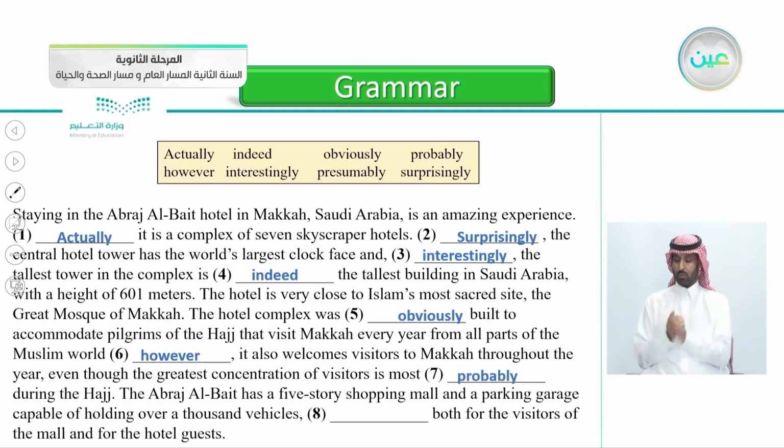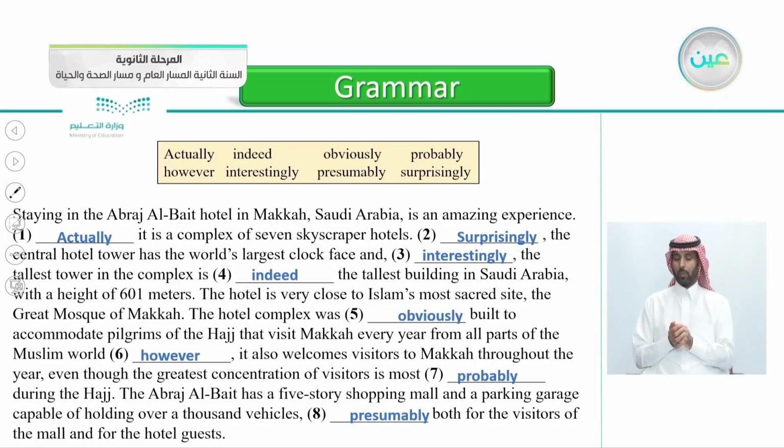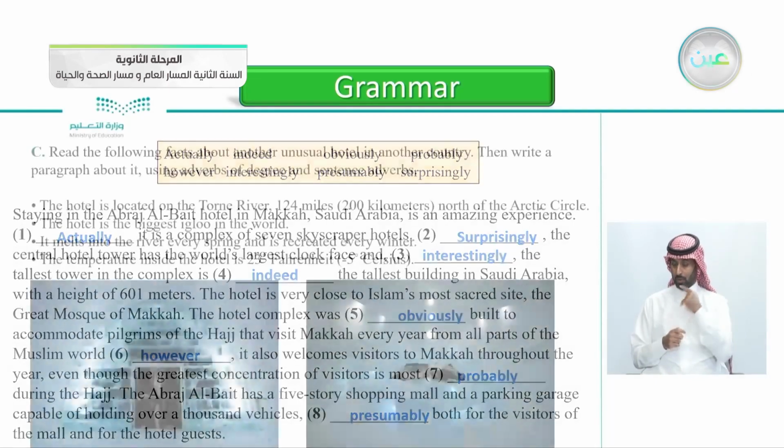The Abraj al-Bayt has a 5-story shopping mall and a parking garage capable of holding over 1,000 vehicles. Number 8, both for visitors of the mall and for the hotel guests. So number 8 is obviously what? Yes, presumably both for the visitors of the mall and for the hotel guests. So presumably something that you assume.